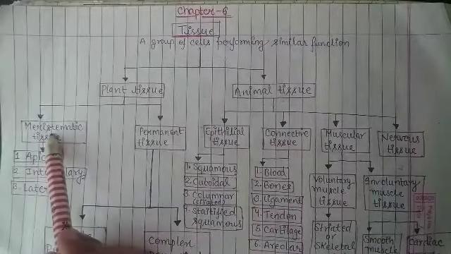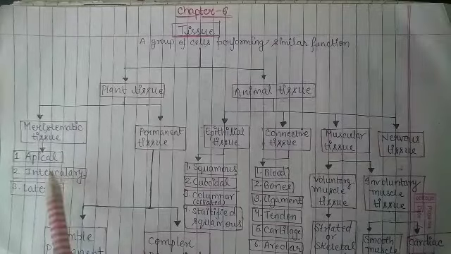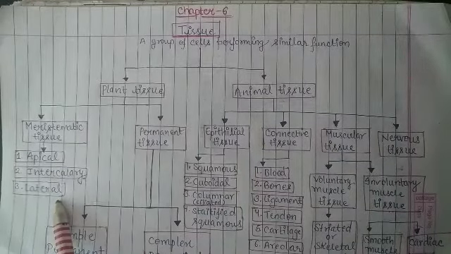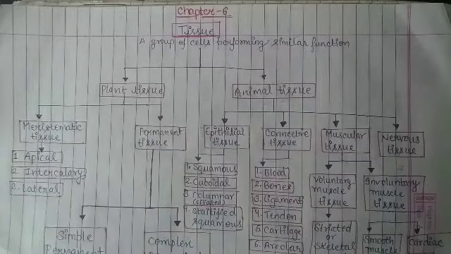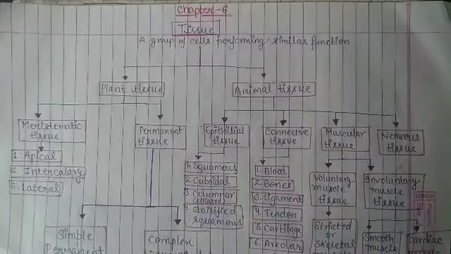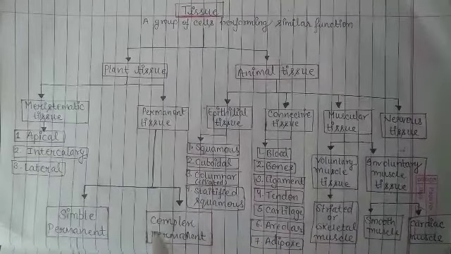Now, meristematic tissue is further divided into three types: apical meristematic tissue, intercalary meristematic tissue and lateral meristematic tissue. And permanent tissue is also divided into two types: simple permanent and complex permanent.